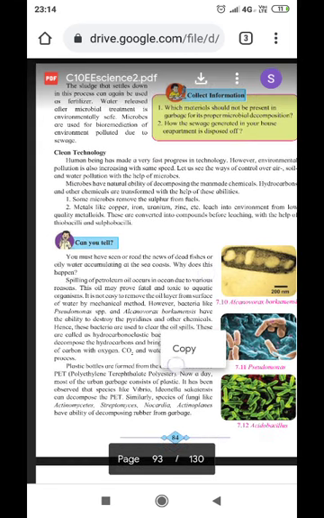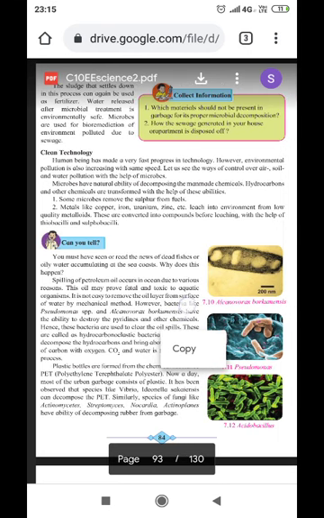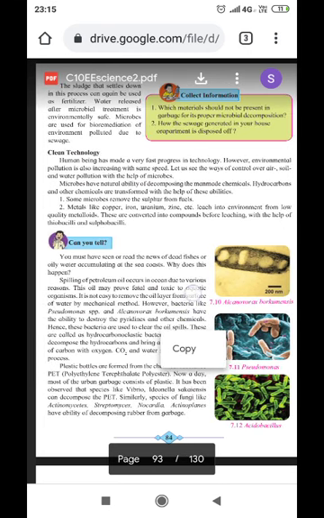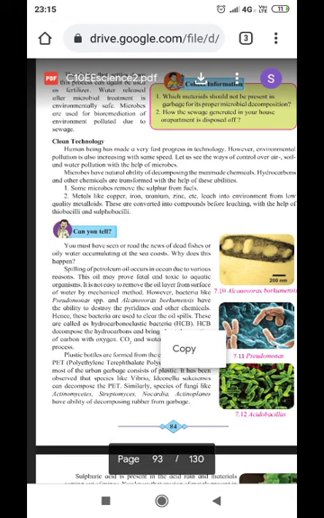Now, clean technology. How can the environment be cleaned with the help of technology? Human beings have made very fast progress in technology. However, environmental pollution is also increasing at the same speed. Let us see the ways to control air, soil, and water pollution with the help of microbes.